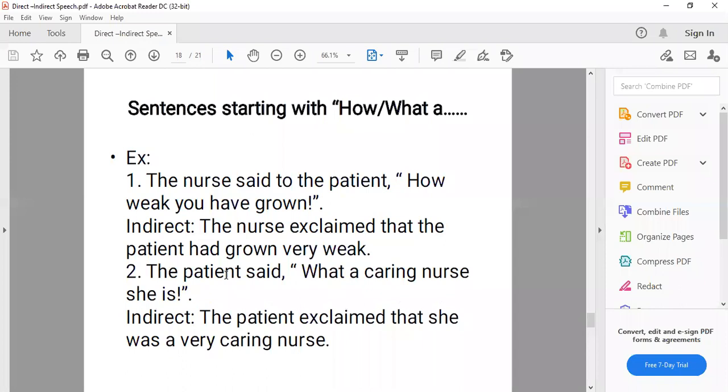The patient said, "What a caring nurse she is." The patient exclaimed that she was a caring nurse. So we will bring the subject in the beginning, and accordingly the tense will be changed and the sentence will be converted into simple form.